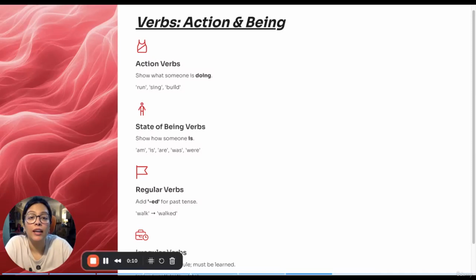Hi everyone. In order to make correct sentence construction, you must know the different parts of a sentence. Verbs are nothing but action words, and there are different kinds of them. So let's have a look.